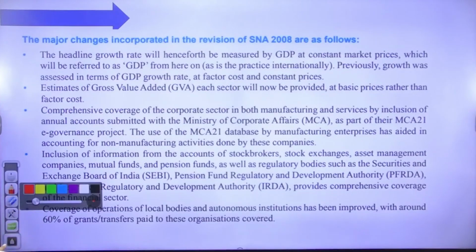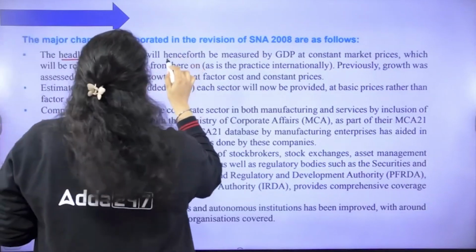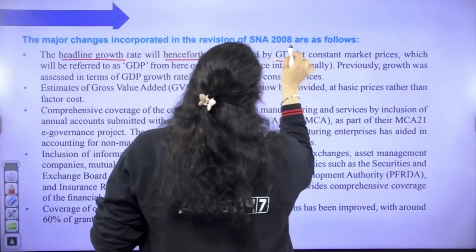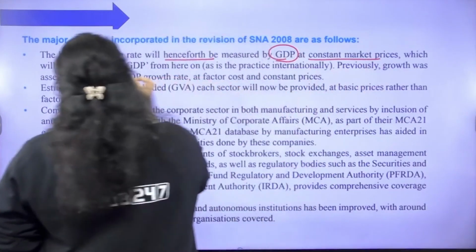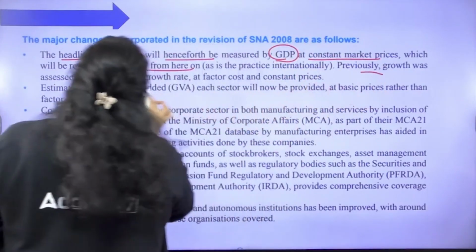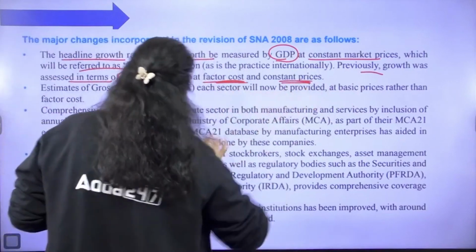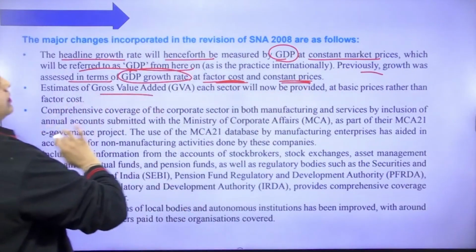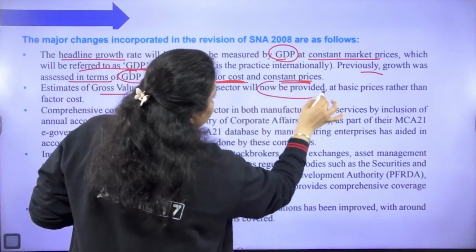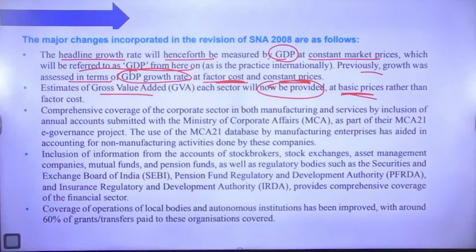So the System of National Accounts 2008 changes are as follows. Headline growth rate will henceforth be measured by GDP at constant market price, referred to as GDP from here on. Previously, growth was assessed in terms of GDP growth rate at factor cost and constant price. Now the estimates of GVA for each sector will be provided at basic prices rather than at factor cost.